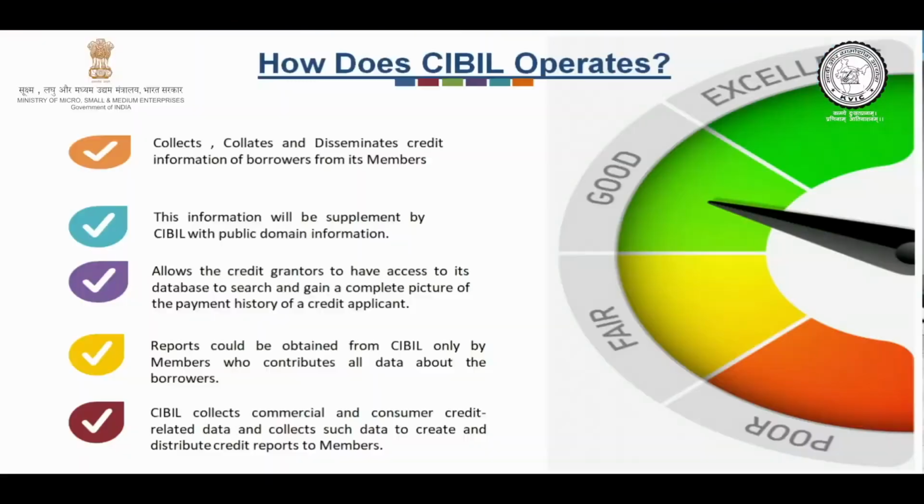The third step involved is that it allows the credit grantors to have access to the database to search and gain a complete picture of the payment history of a credit applicant. This is the foremost point which explains the importance of CIBIL, that is, what it actually provides to you.